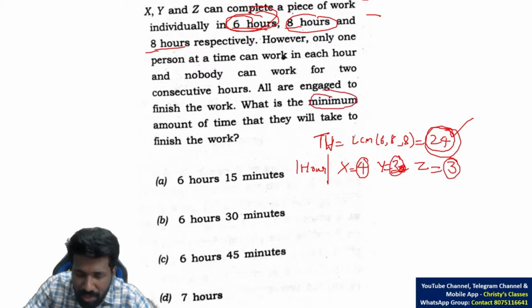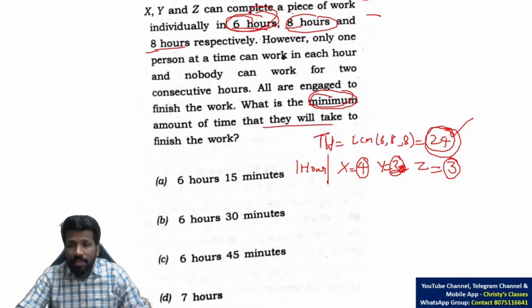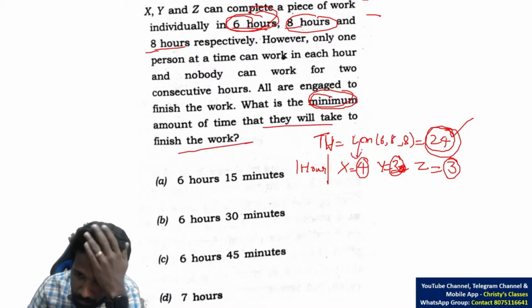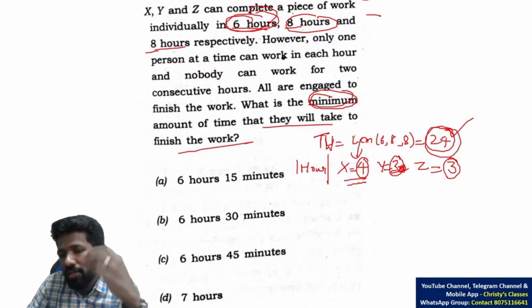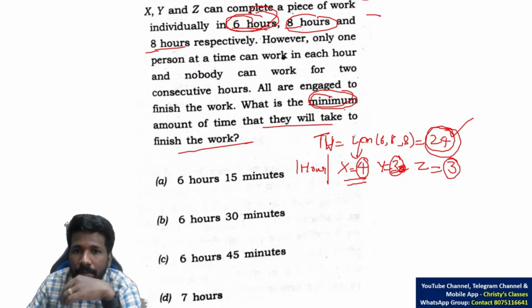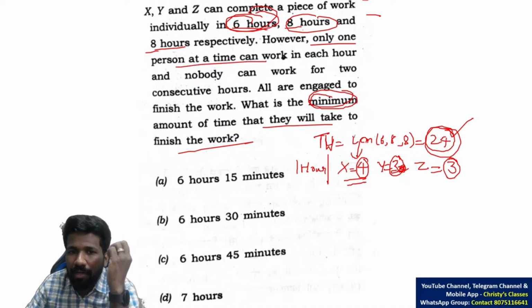Finally, what is the question? Optimization, it is minimizing the amount of time that they will take to finish the work. Minimizing means X should be involved more because X is completing the work faster. X has higher efficiency. But there is a constraint also. Only one person at a time can work in each hour and nobody can work for 2 consecutive hours.